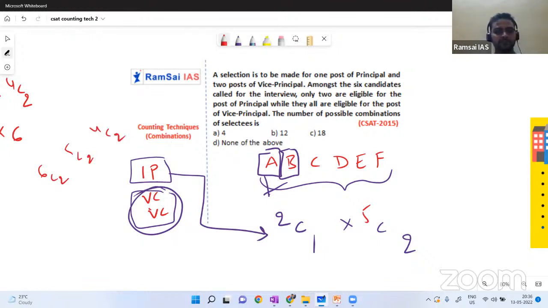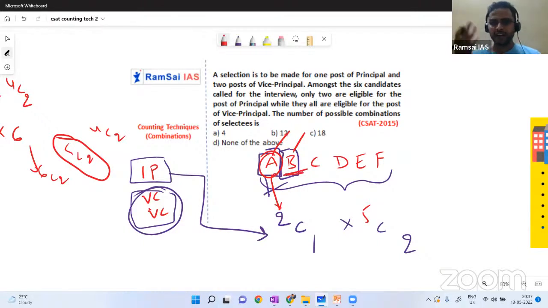Actually 5C2 is the right answer, because you cannot consider 6 people, as already one person is selected as principal. If I am principal, I cannot be vice principal again, no. The college people will not give 2 salaries to me. They'll give only 1 salary for the position of principal. That's it. The vice principal will be from the remaining 5 people. And just imagine, he's a top ranker, he's also a top ranker, the first 2 ranks. They are eligible for the position of principal, and only A was selected.